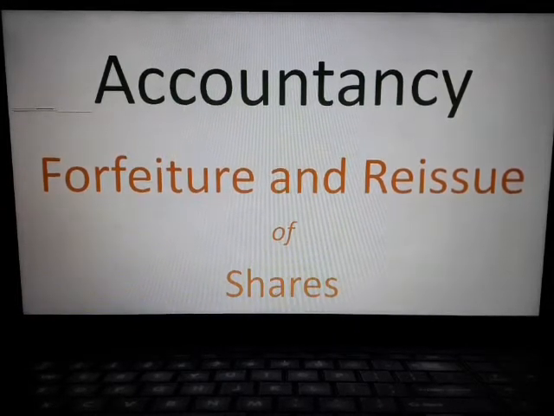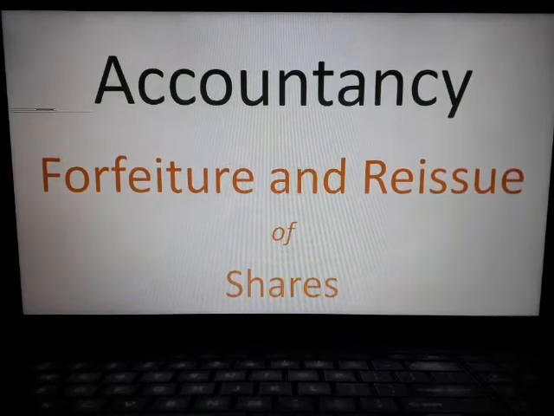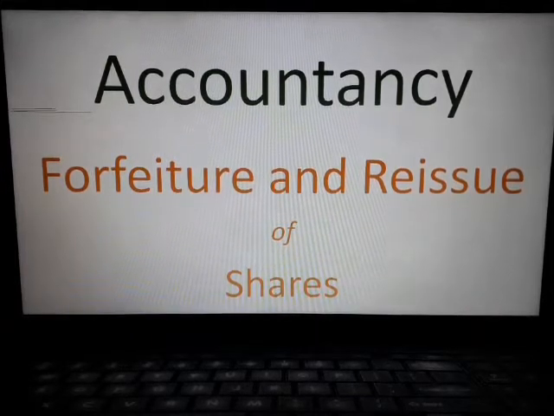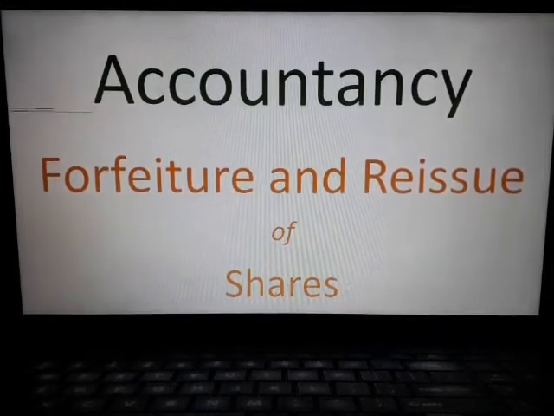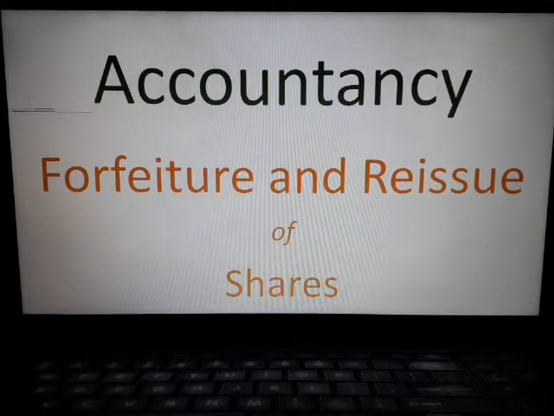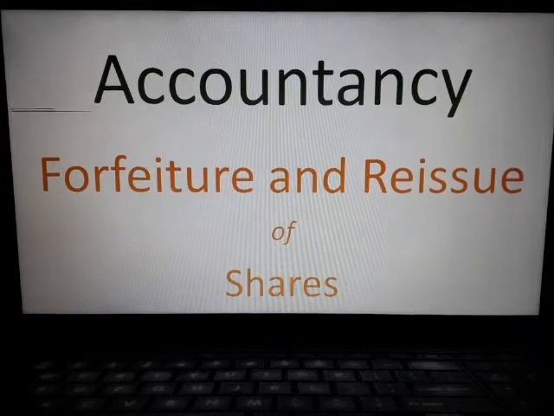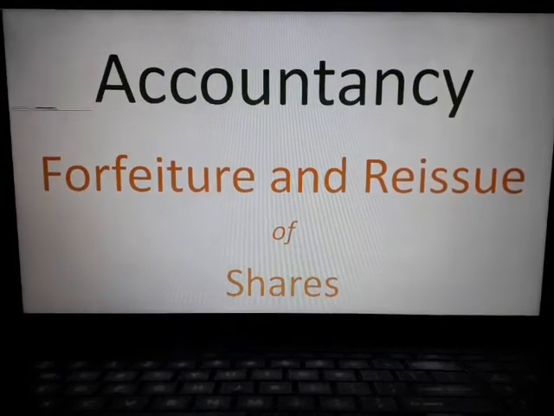After issuing shares by a company, if the shareholders fail to pay any installment, say allotment money or call money, first call or final call money, subsequently the company can forfeit those shares, and after forfeiture they can reissue those shares to other shareholders. So these are the forfeiture and reissue of shares.